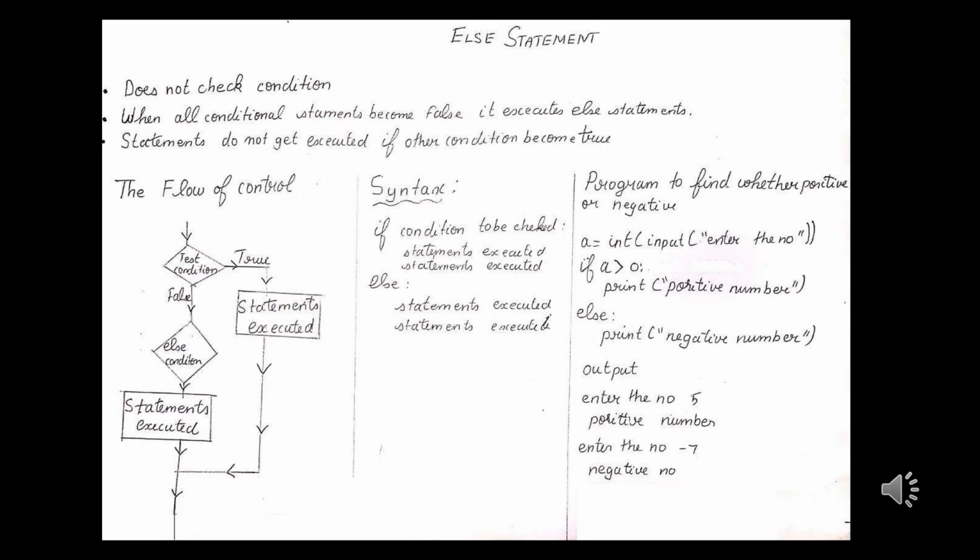The output: enter the number. If the user enters 5, it is a positive number because the if condition is true and the else condition is not executed, as I said before.